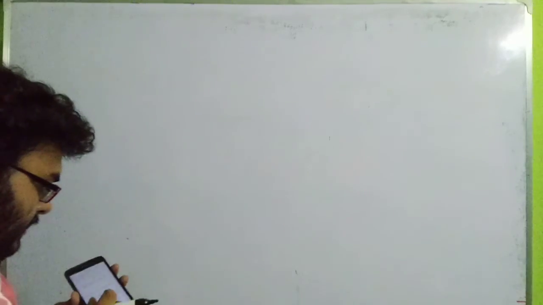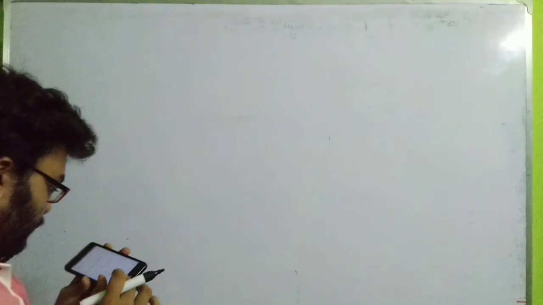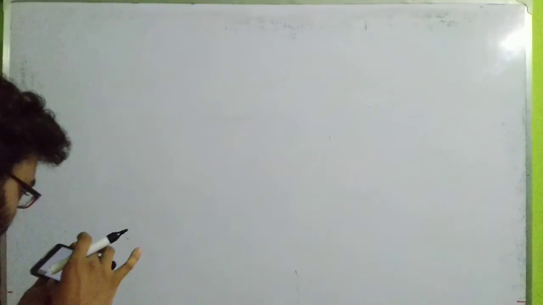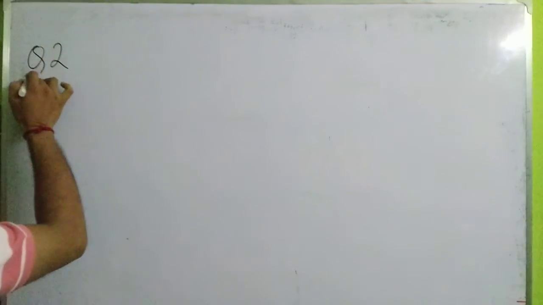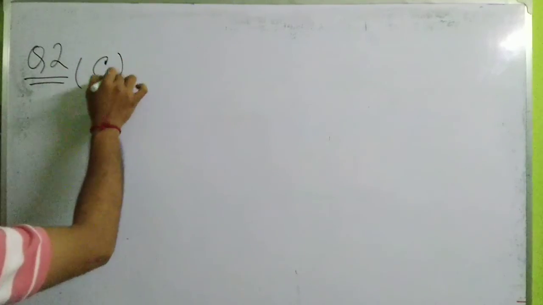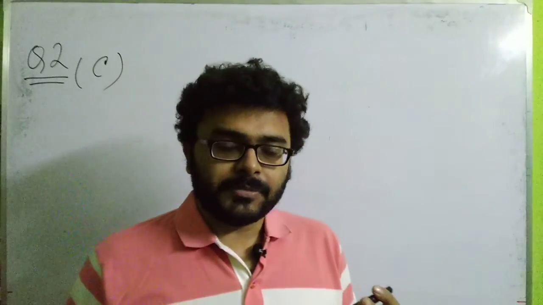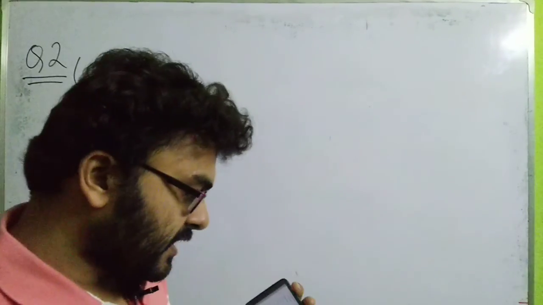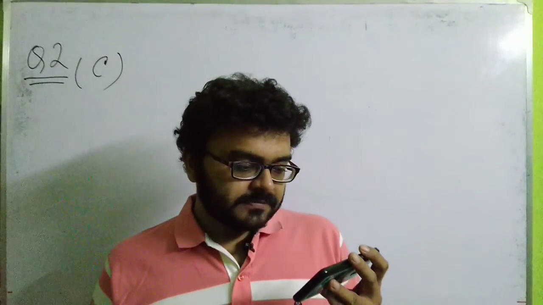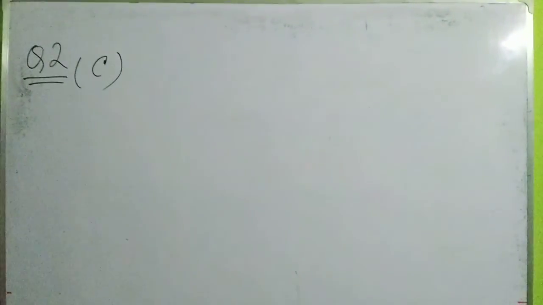Now let us come to the next question. The next question is I think the question number 2C. So 2C is a problem. What is the problem given? We are discussing question number 2 subpart C. So what is question number 2C? Here, two bodies A and B can climb the third floor of the same building in 3 minutes and 5 minutes respectively. Then the question has been asked, what is the ratio of their powers A and B, that we have to find out. Now let us come to the question.